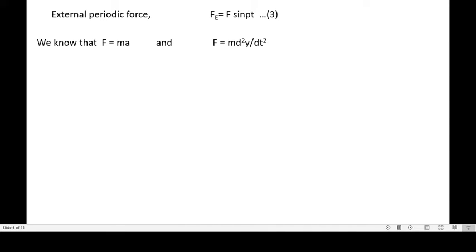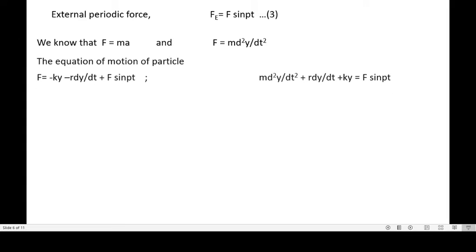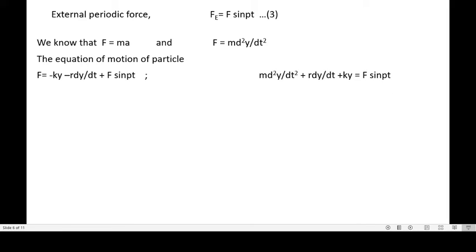Now we know that according to Newton's second law, F equal to m into a, that is F equal to m into d2y upon dt square. The equation of motion of the particle is m d2y upon dt square equal to minus ky minus r into dy by dt plus F sine of pt.